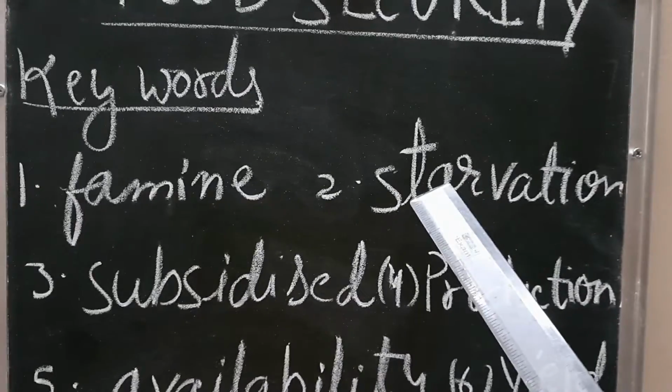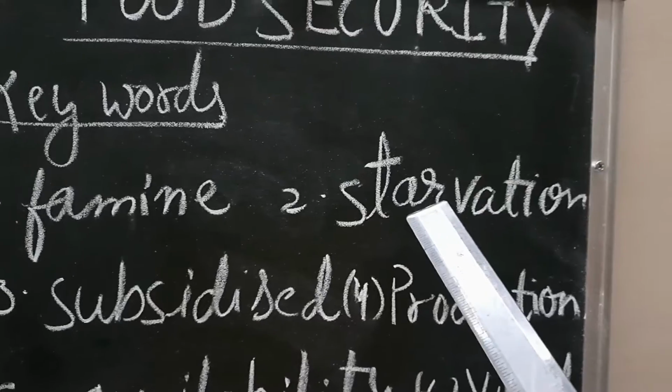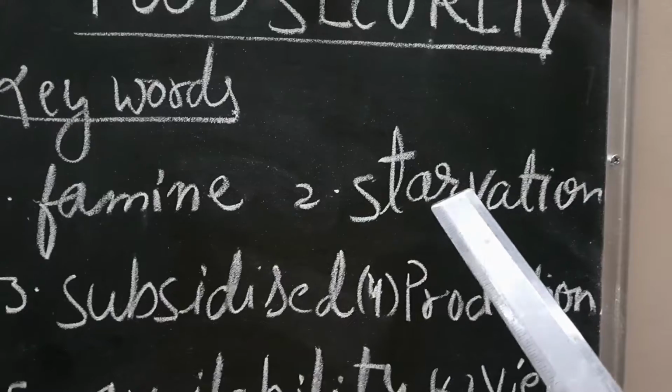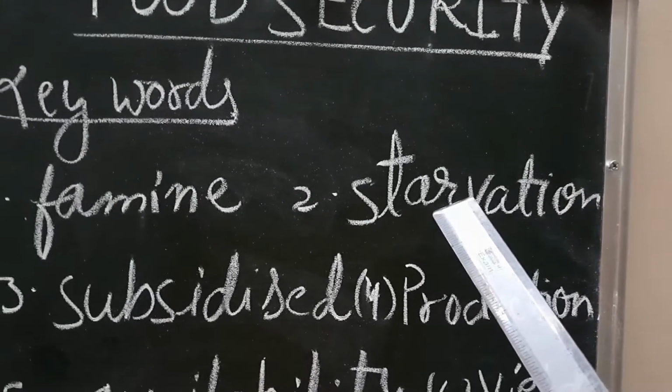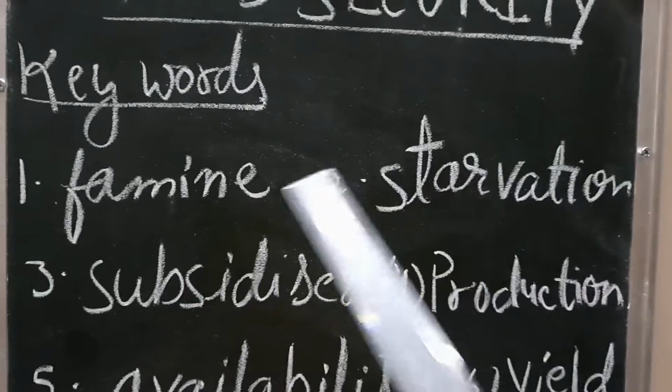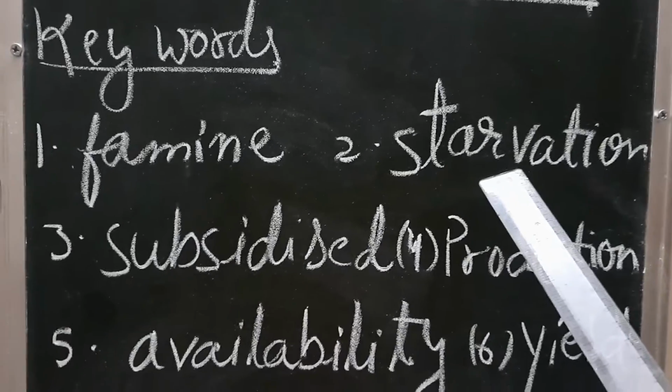Another is starvation. What is meant by starvation? People are not getting food and they remain hungry for many days and they die of hunger. That is called starvation. Famine results in starvation.